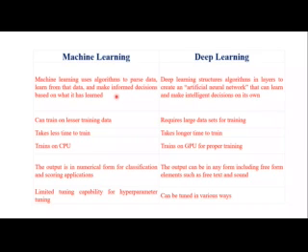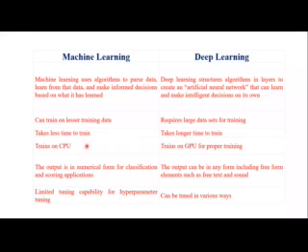Comparing the amount of data, machine learning takes very little data. When you go for deep learning, it requires a large amount of data, large data sets for training, whereas machine learning needs lesser training data only. Moreover, in terms of time, machine learning takes a short time and deep learning takes a long time to learn everything.